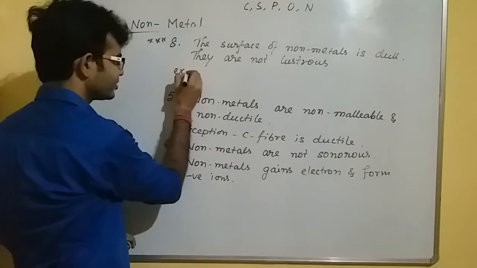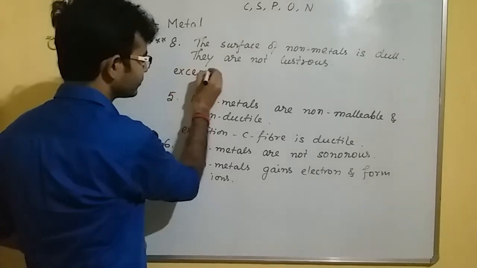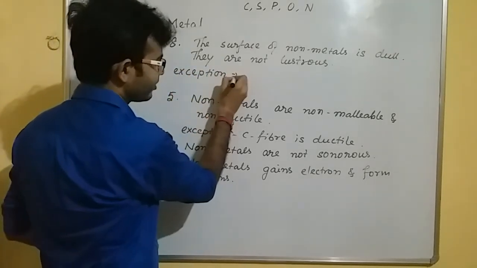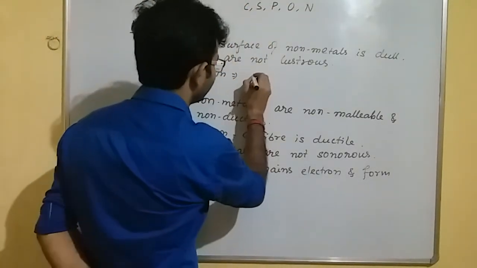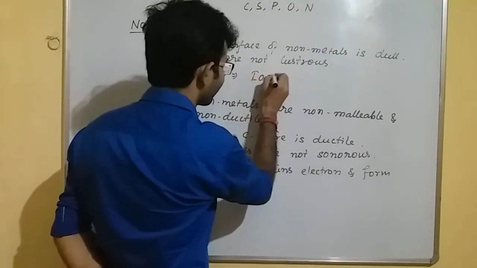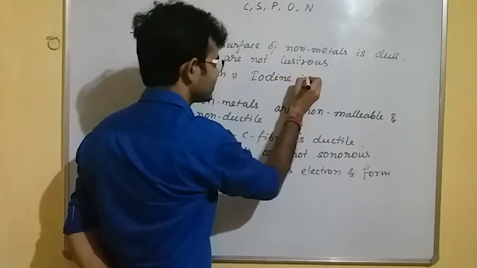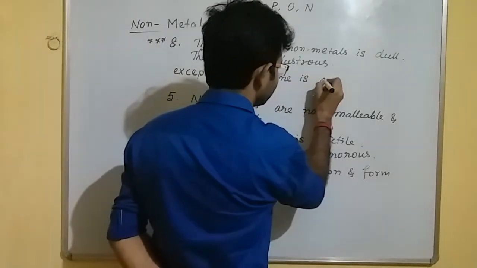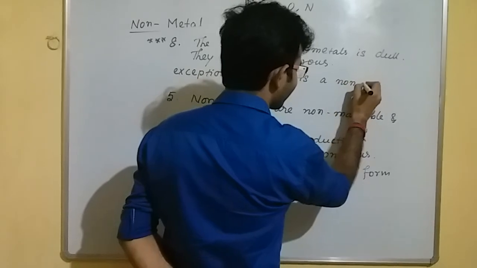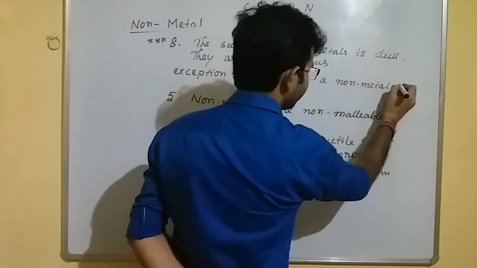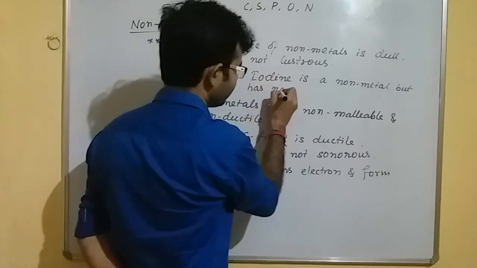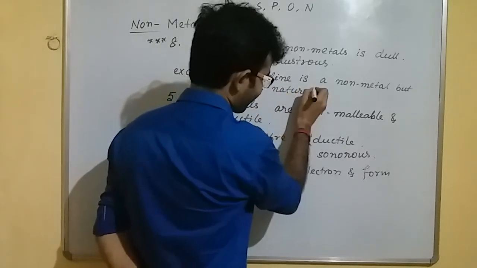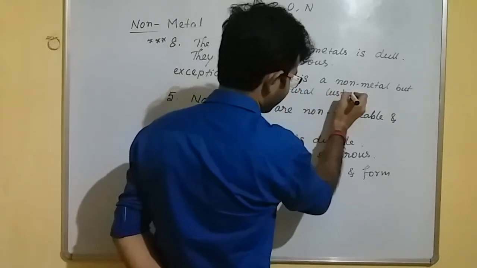Exception is there. This one is very important. Some reason is there. That's why I am saying it is very important. Exception: iodine is a non-metal but has natural luster.